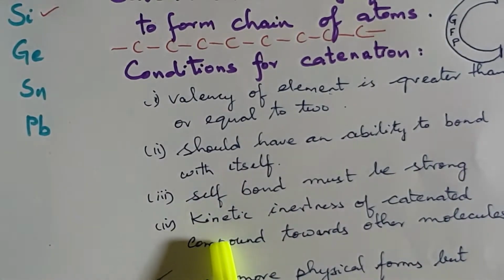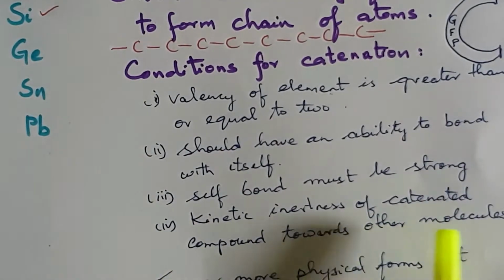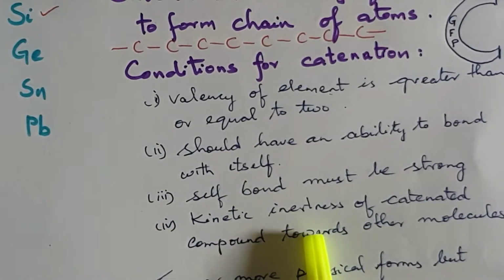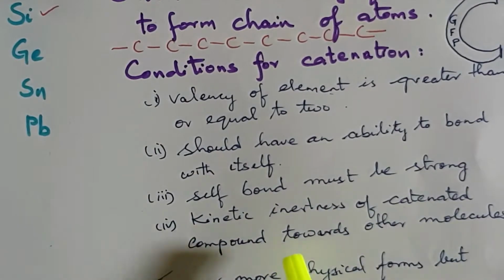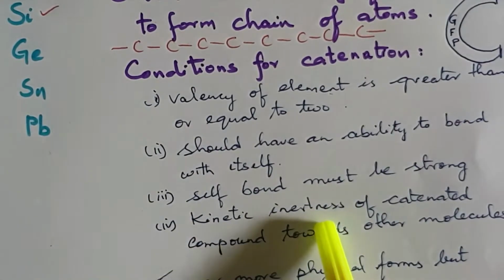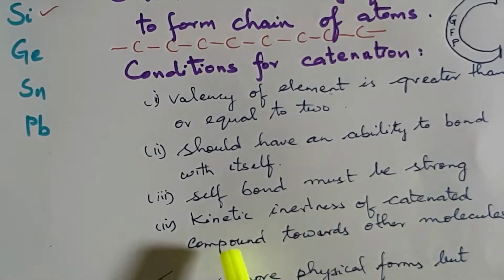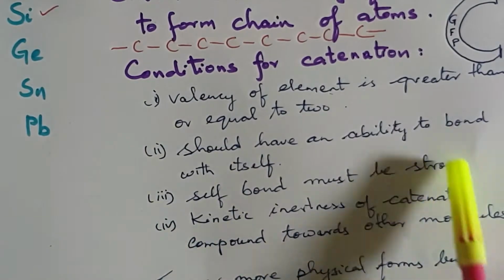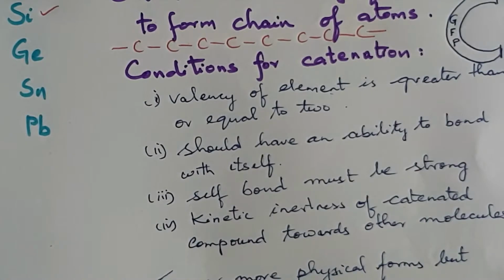And lastly, the kinetic inertness of the catenated compound towards other molecules. They should have kinetic inertness. Inertness means they should not be reactive. So the catenated compound should be kinetically inert towards other molecules. All these four conditions are the conditions for catenation to take place, which is exhibited by our carbon group.